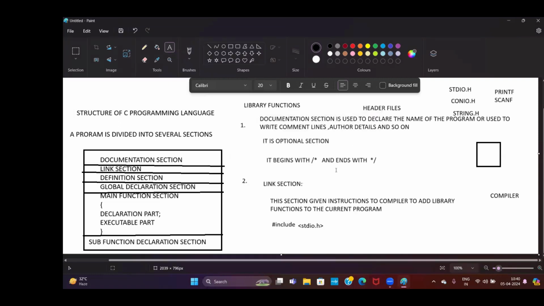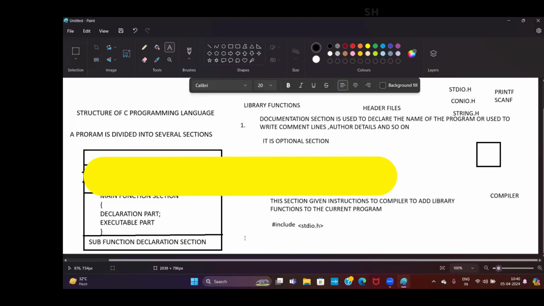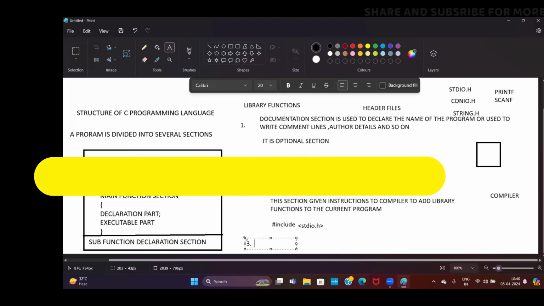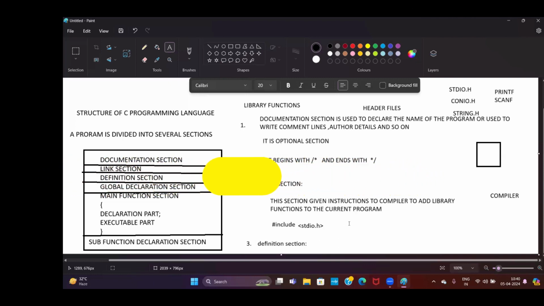Okay. Now the second one is the definition section. It is a very, very important section, and I will try to explain it to you clearly. So the definition section can be understood simply: it looks like hash define. It begins with hash define.